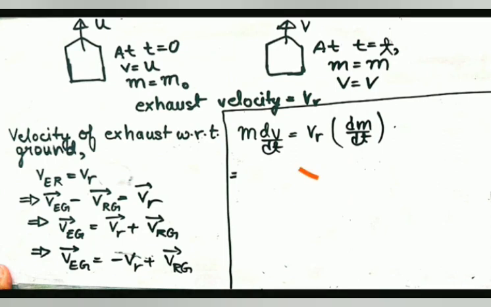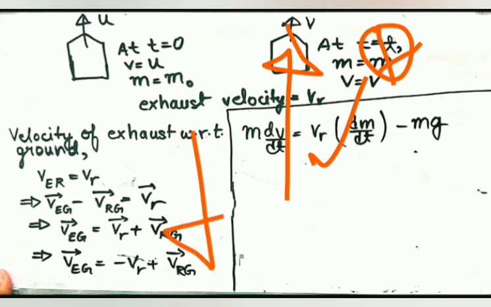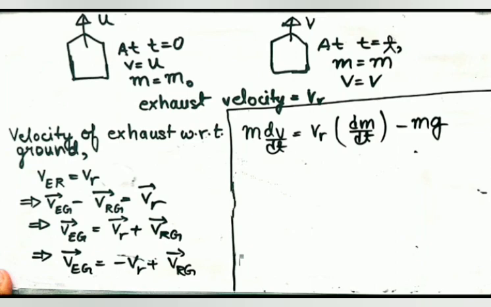Relative velocity into dm by dt, which you don't have to learn. हमको याद है because I have been taught in the coaching industry, but I don't think it is necessary, and yes it is not necessary. So, and mg तो नीचे लगते ही रहेगा, इसका जो वेट होगा, mass, instantaneous mass का mg. So let's see, mg नीचे की तरफ. Again, ऊपर वाला सारा direction हम positive लेते हैं इसीलिए ये positive है, और नीचे वाला सारा direction हम negative लेते हैं इसीलिए ये negative है. Net acceleration जो body का है वो ऊपर की तरफ है तो positive है. It's very simple.